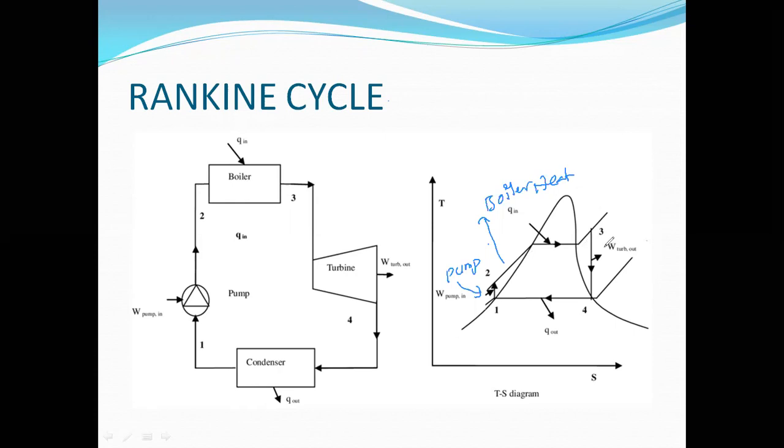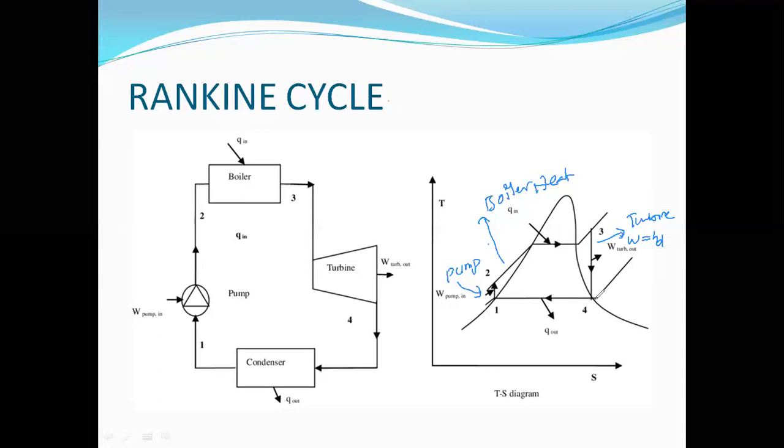And when you come to the 3 to 4 process, 3 to 4 represents the turbine process. In this process, the steam will expand in an isentropic manner and produce work. Work is nothing but the difference of enthalpy, W is equal to the change in h. This is about the 3 to 4 process.